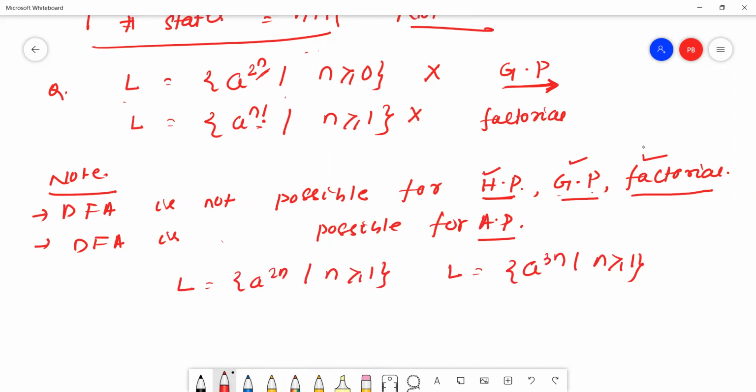Hope all of you understand. It is also one type of DFA construction.